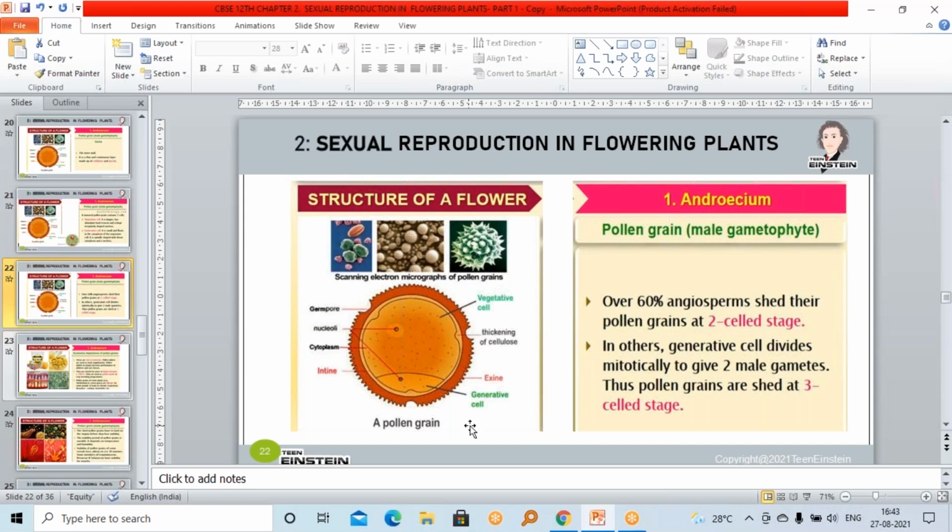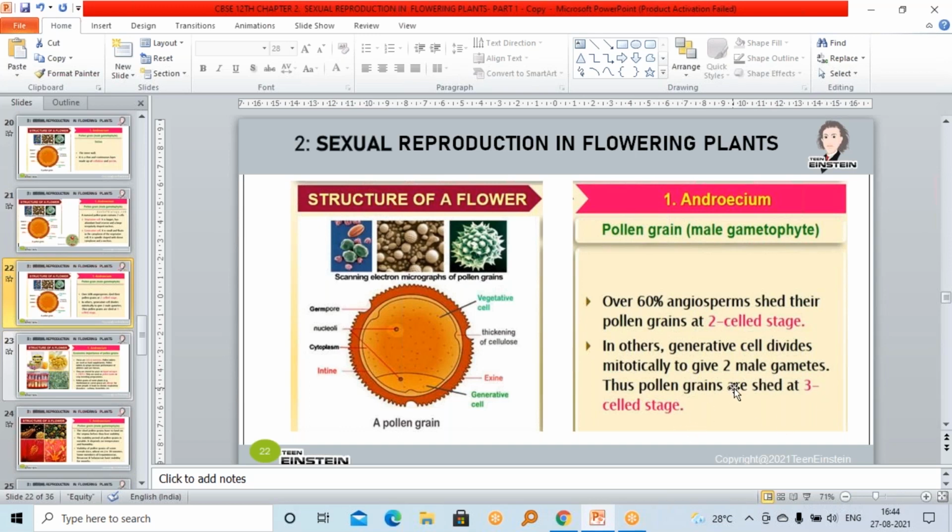Inside the pollen grain, which division is happening? Mitotic division. But for the formation of the pollen grain, which division is there? Meiotic division. The pollen mother cell or microspore mother cell undergoes meiotic division, the reduction division, and forms four cells, the tetrad. But inside the pollen grain, it is mitotic division.